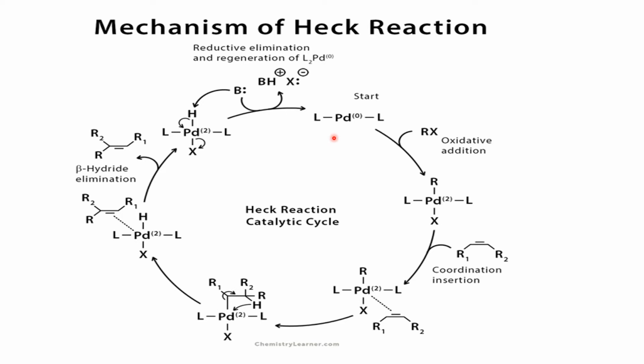As we explain organometallic reactions using the Tolman loop, the same thing is happening here. The first step is oxidative addition. The second step is the insertion reaction. The third step is beta hydride elimination.